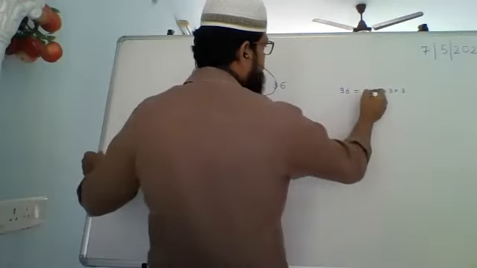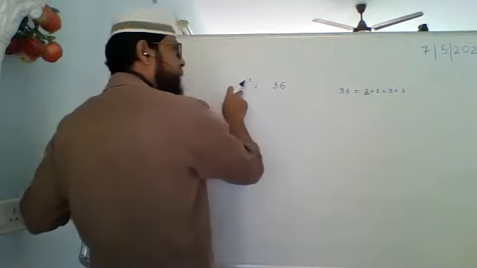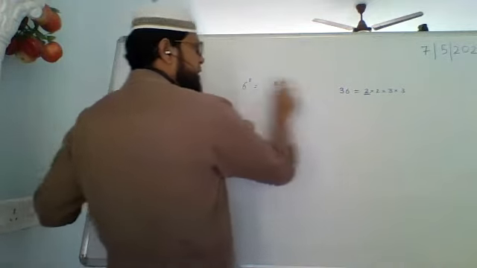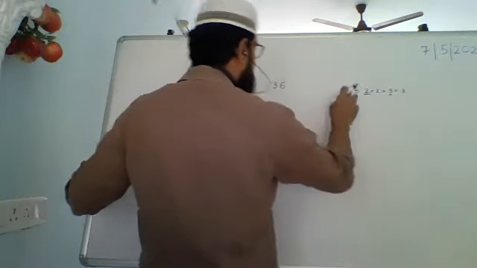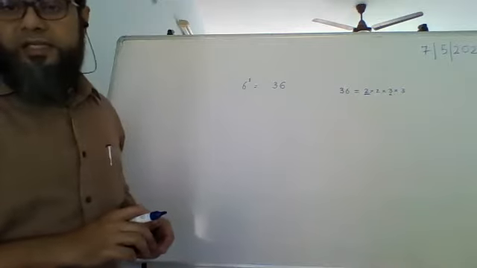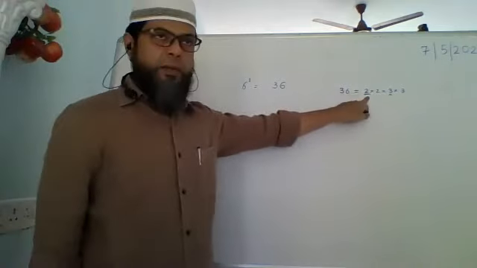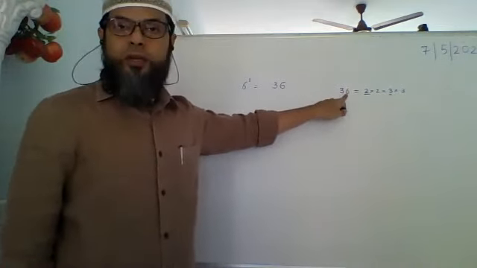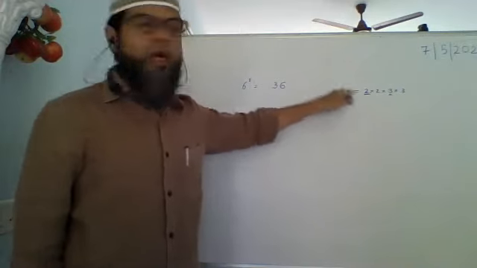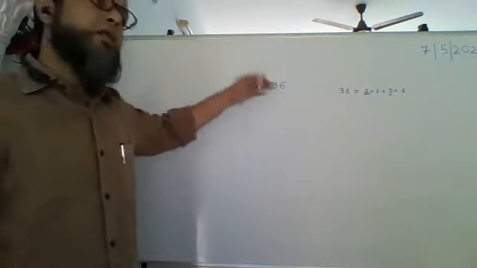Now, pay attention. If 2 can divide 36, then 2 will also divide the square root of that, that is 6. 3 divides 36, 3 will also divide 6. Is that clear? If a prime number divides the square of a number, that same prime number is also going to divide the square root of that number.